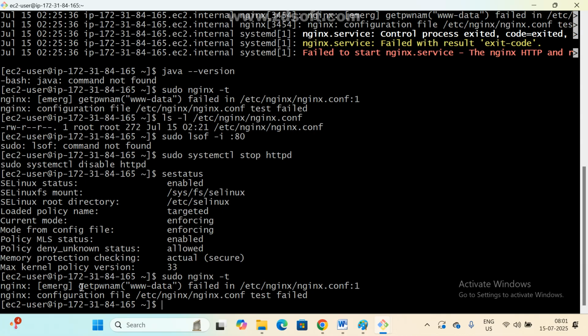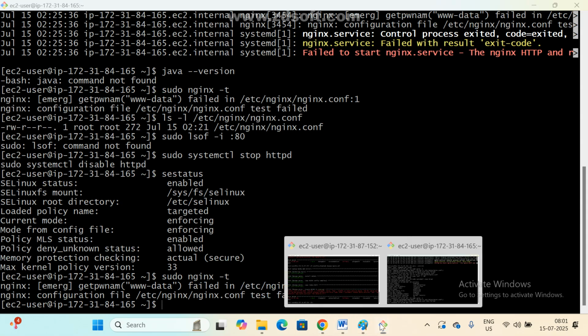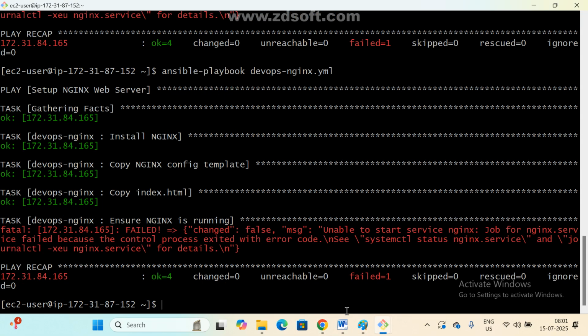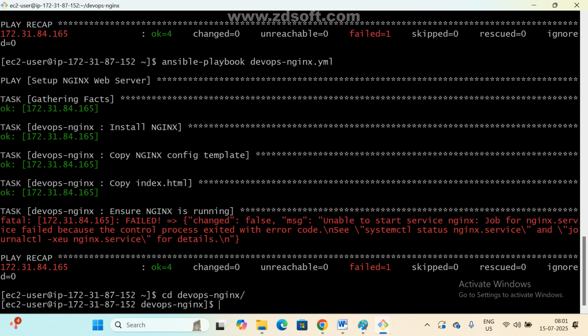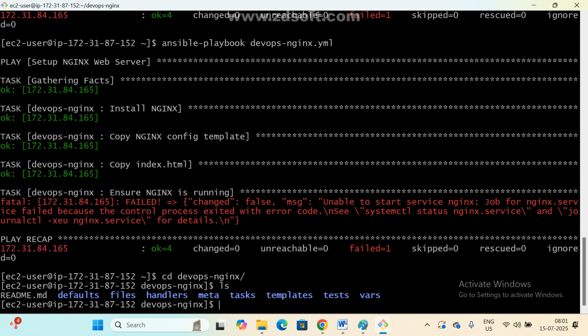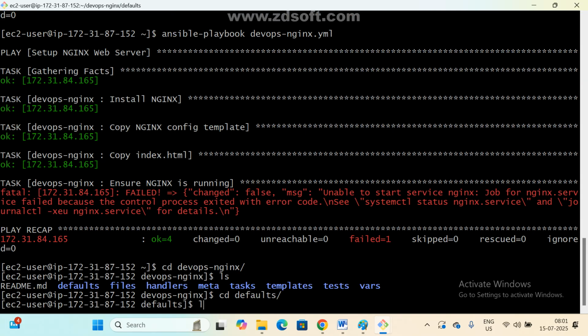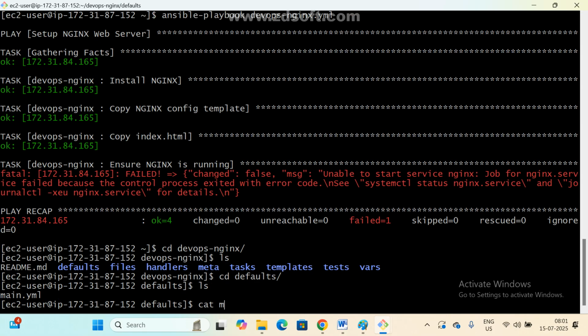Okay. First, I'm going to change this one. We'll try it. Where we given a root username, cd devops-nginx, ls, cd default, ls, cat main.